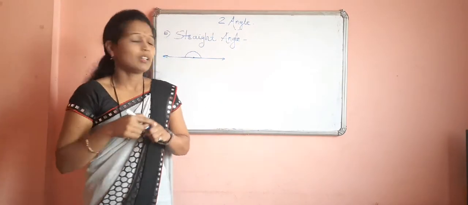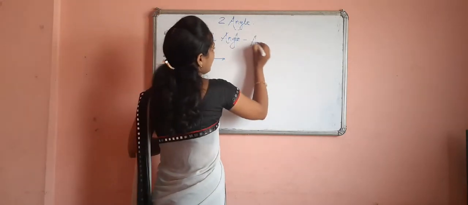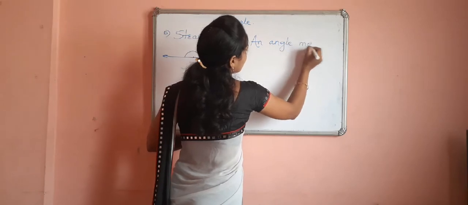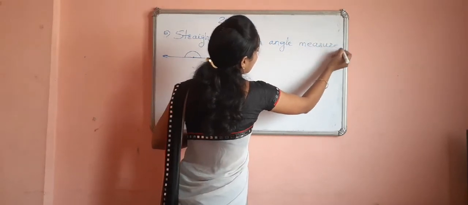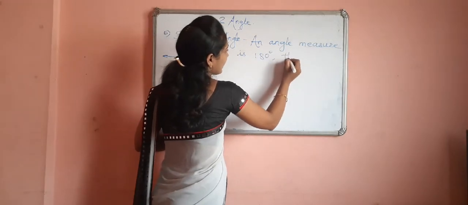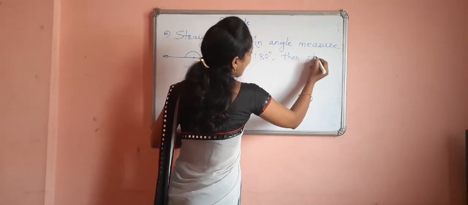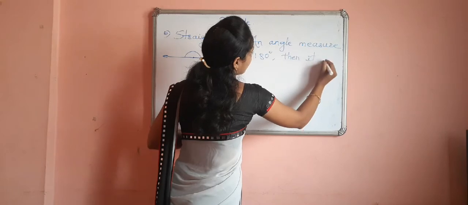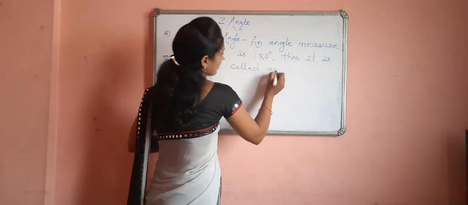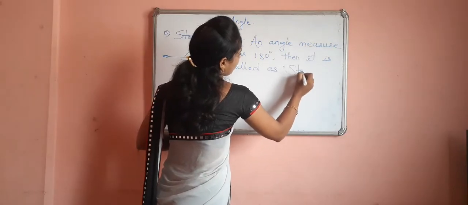When an angle measurement is 180 degree, then it is called a straight angle.